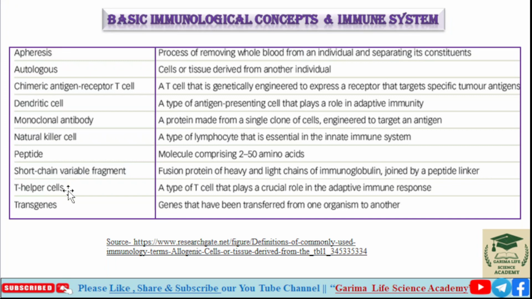Next is T helper cells. T helper cells are a type of T cell that play a crucial role in adaptive immune response. So T helper cells are involved in the adaptive immune system.